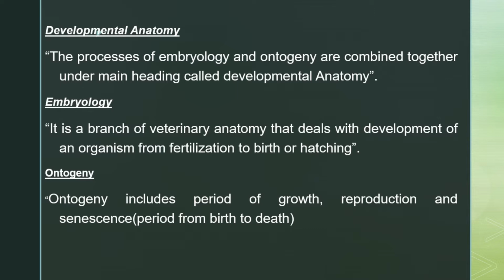So what is developmental anatomy? The processes of embryology and ontogeny are combined together under the main heading which is called developmental anatomy. What is ontogeny? Ontogeny, also known as ontogenesis, is the organization and development of an organism which is actually based on the visible morphological characteristics. So both of these things, embryology and ontogeny, will come under the heading of the branch of anatomy which is termed developmental anatomy.